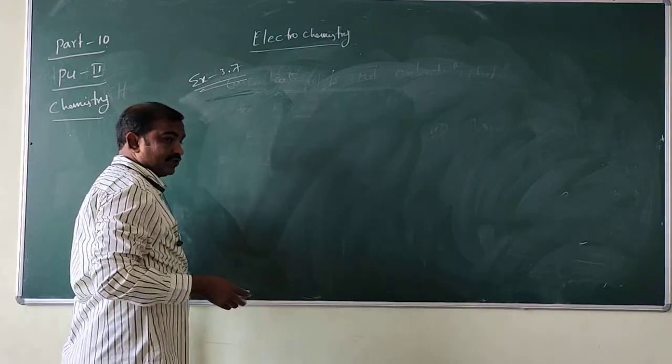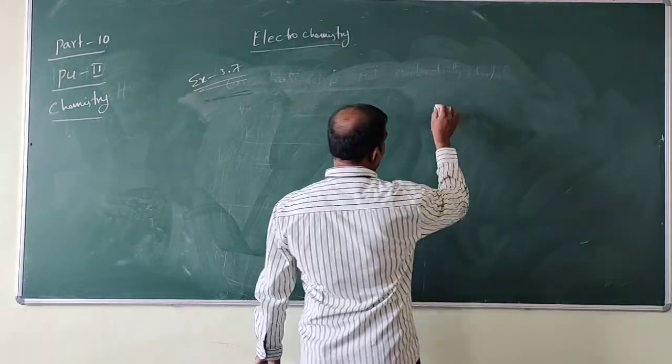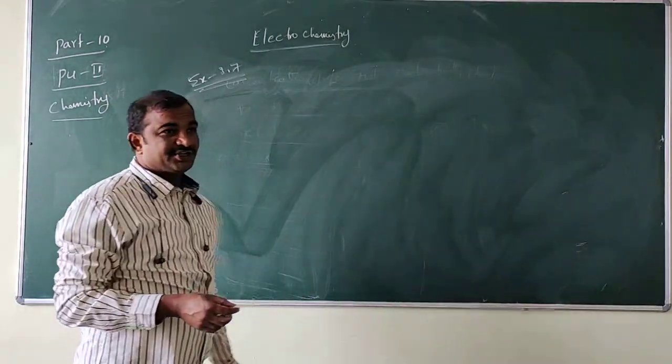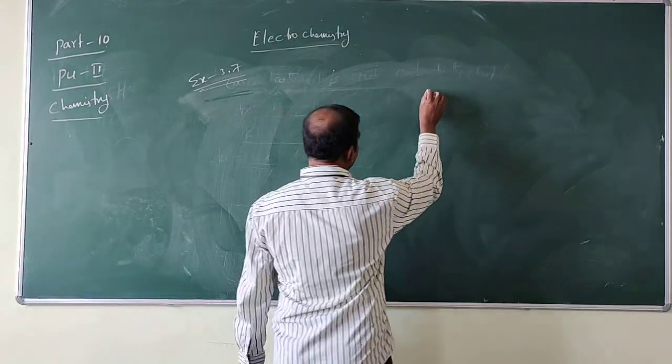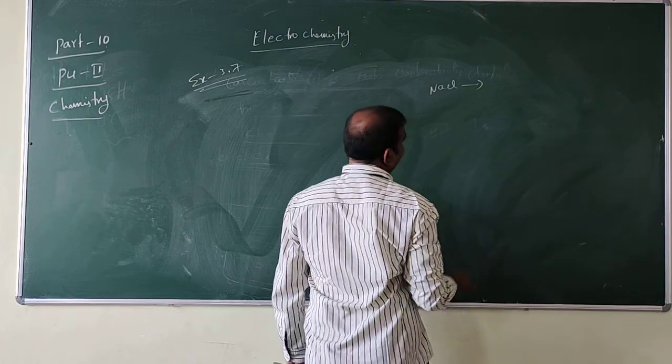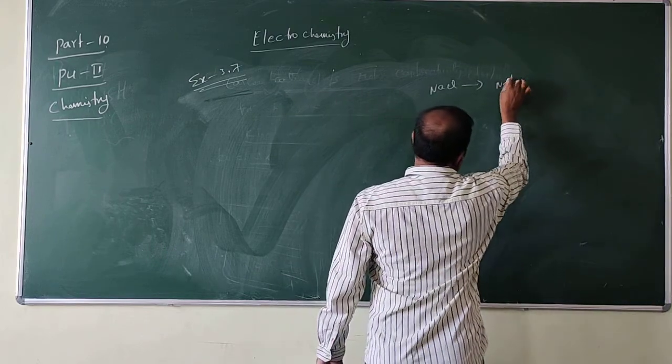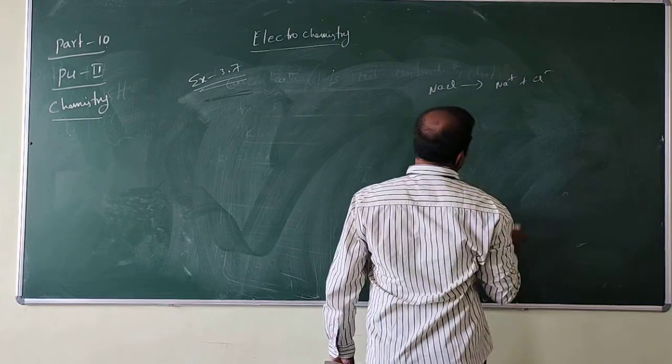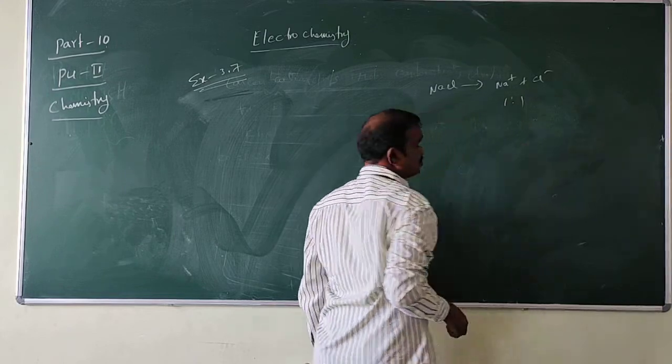See here, before this we have to know the ratios of the ions. NaCl splits into Na plus and Cl minus, so it is a 1:1 ratio.